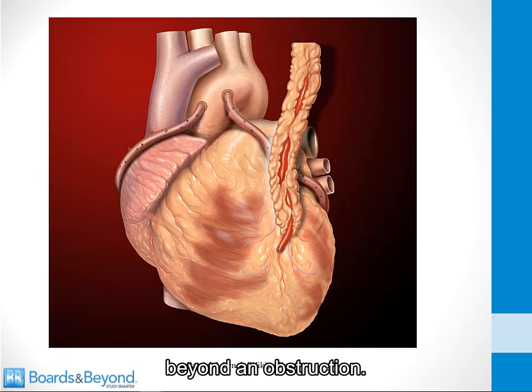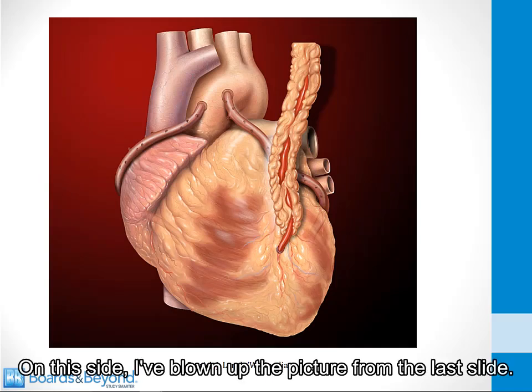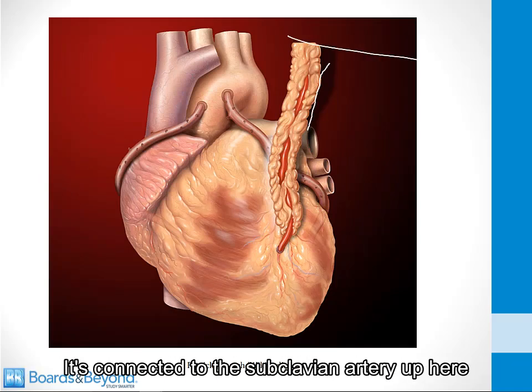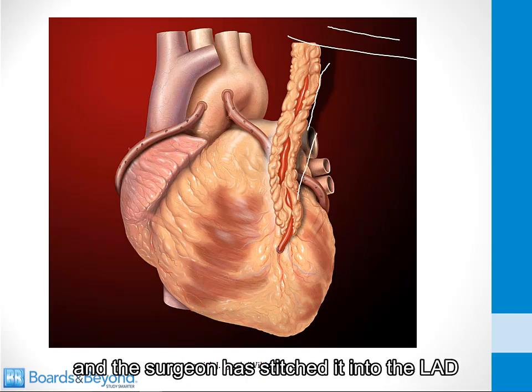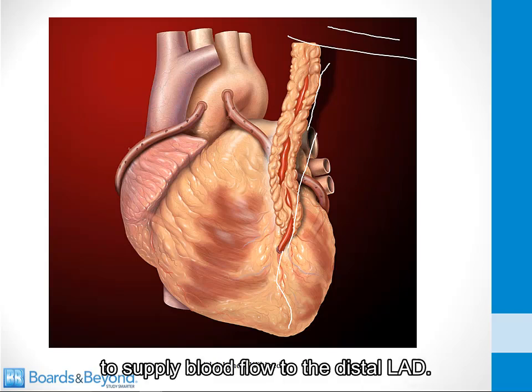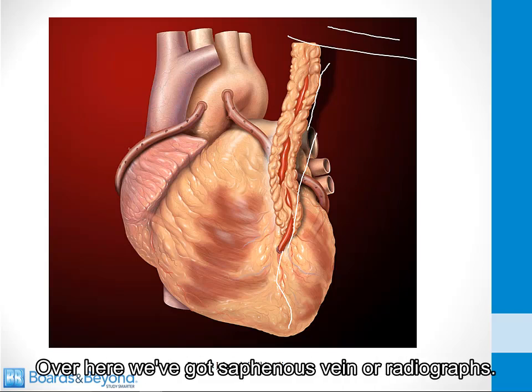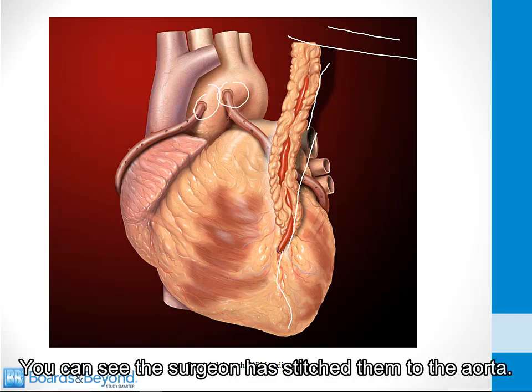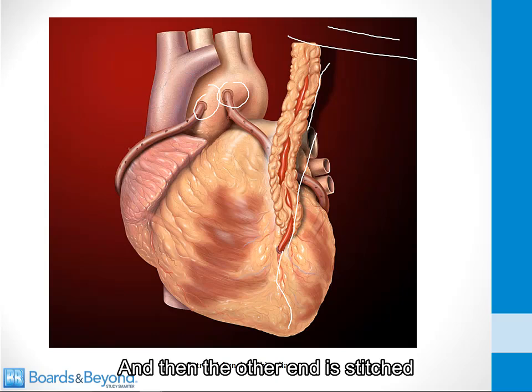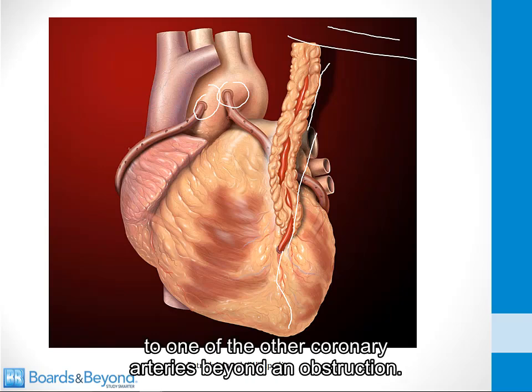On this slide, I've blown up the picture from the last slide. So this is a LIMA graft. It's connected to the subclavian artery up here, and the surgeon has stitched it into the LAD to supply blood flow to the distal LAD. Over here, we've got saphenous vein or radial grafts. You can see the surgeon has stitched them to the aorta, and then the other end is stitched to one of the other coronary arteries beyond an obstruction.